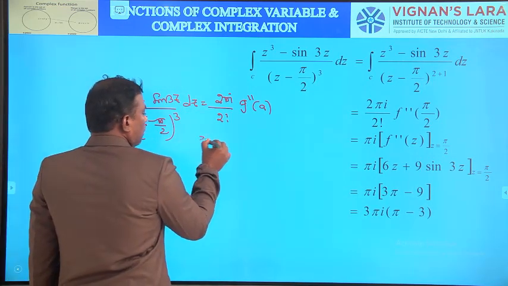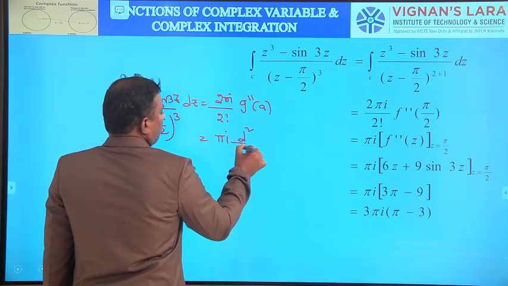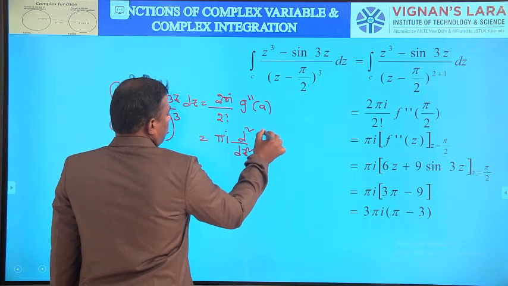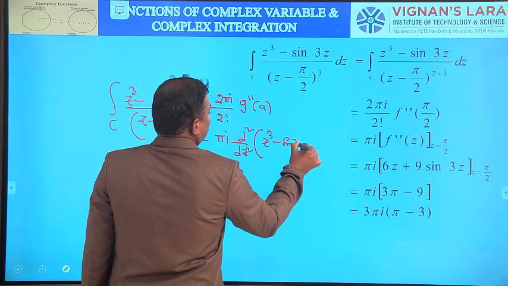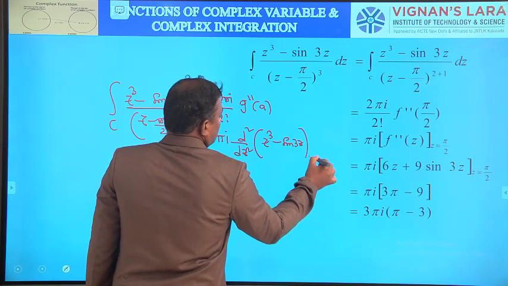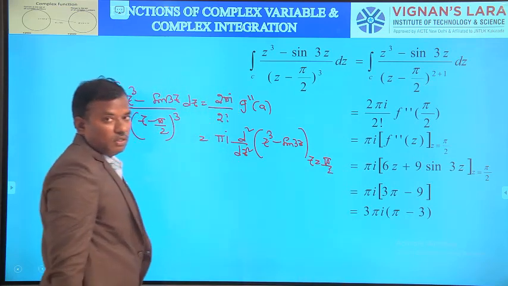Cube means n plus 1 is 3, so n is 2. So that is pi i into f double dash, that is d squared by dz squared of (z cubed minus sin 3z), at z equal to a. What is the value of a? Pi by 2.